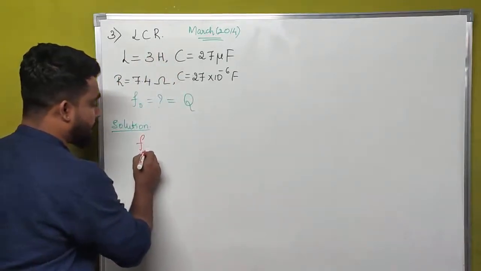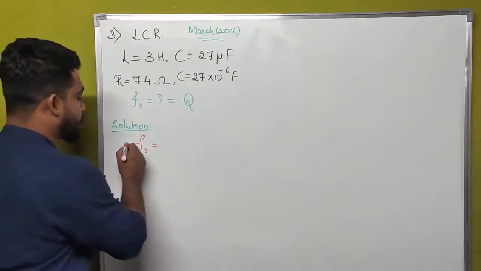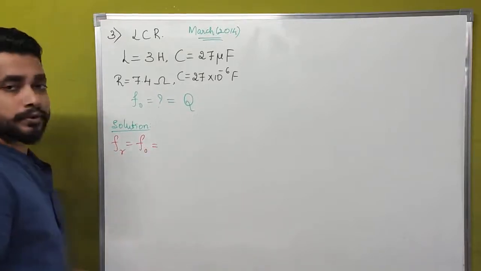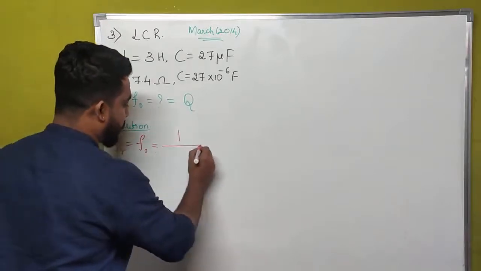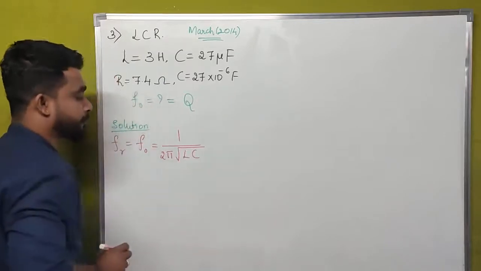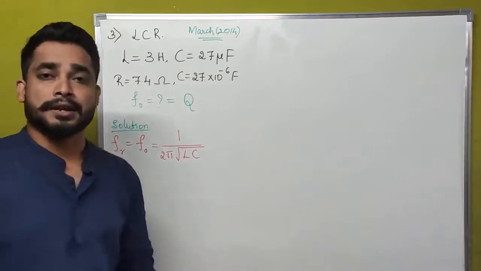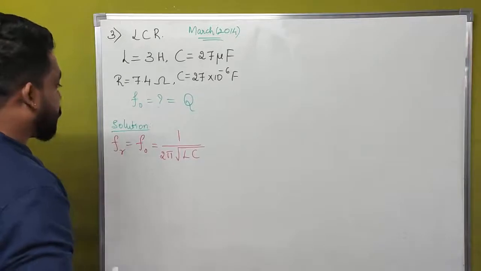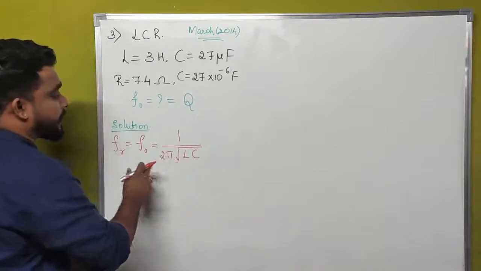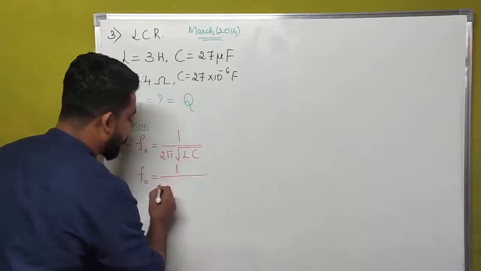That is F naught, or you may write that as FR. FR or F naught is equal to 1 divided by 2 pi into square root of L into C. This is the expression for resonant frequency of a series LCR circuit. Now, we have to substitute the values of L and C in this expression. Therefore, F naught will become 1 divided by 2 into